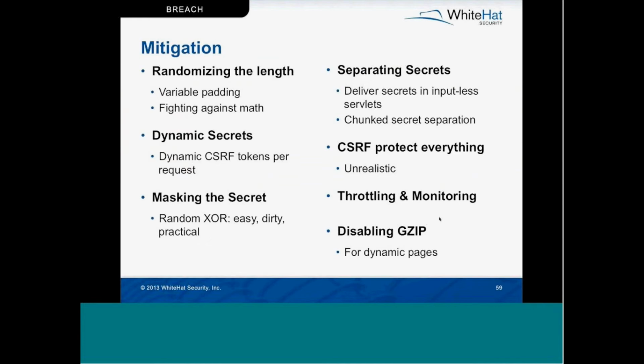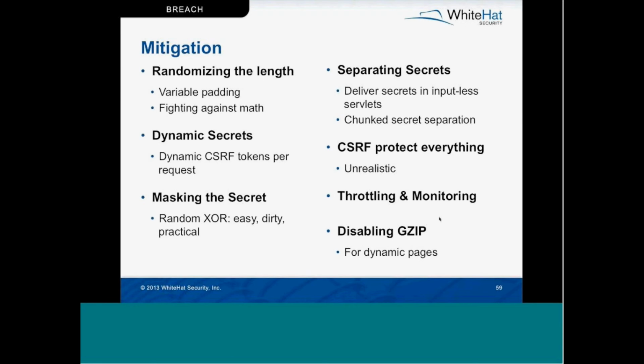So yeah, some obvious mitigation techniques here, and then we actually just published a blog post about raising our bar on CSRF protections. If we use dynamic CSRF tokens per request instead of per session, you really limit the exposure of your tokens, but other PII not so much, so you need to protect against the attack as a whole. If you randomize the length of your HTTP responses with some variable padding that is all different length, you're going to make the math pretty hard to fight against in this timing technique. If you can mask your secrets differently with some random XORs or other stuff, it's kind of a dirty hack, but it works. If you chunk the secrets using HTTP chunking, that's another technique.